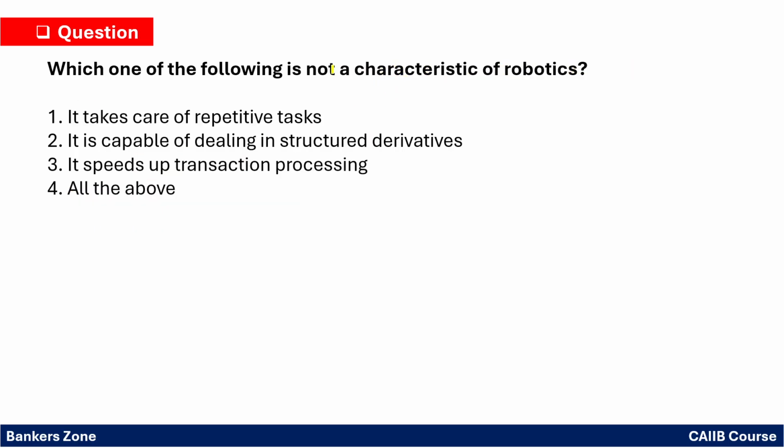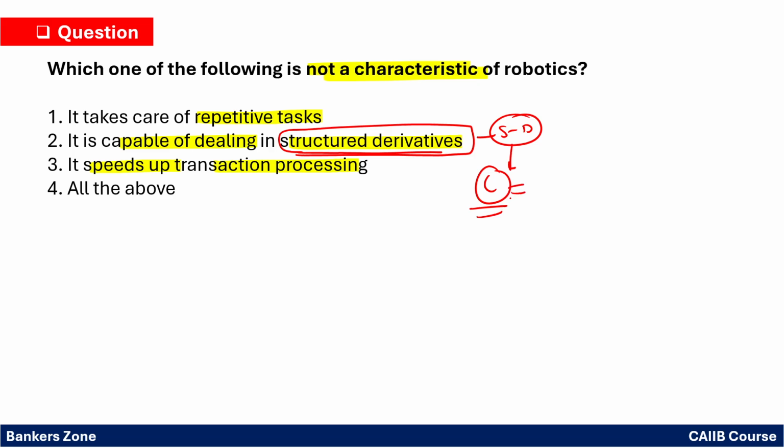Which one of the following is not a characteristic of robotics, right? So which is not a characteristic of robotics? It can do repetitive tasks, it can speed up the transaction process. However, the statement that they are capable of dealing with structured derivatives is wrong. Robots are not able to work with structured derivatives. Why? Simply see, structured derivatives are complex derivatives, which are more complex. So robotics cannot deal with structured derivatives, because it is a combination of two or more. That's why robotics cannot deal with structured derivatives.